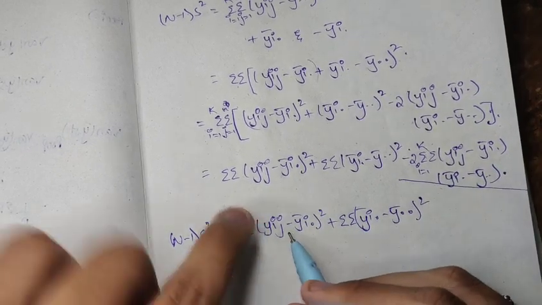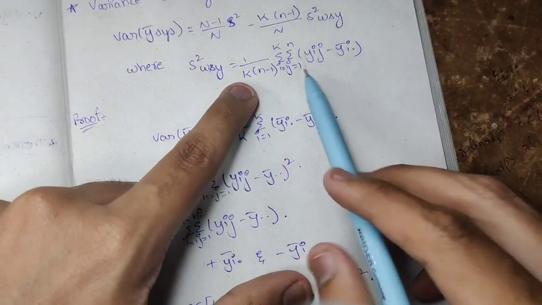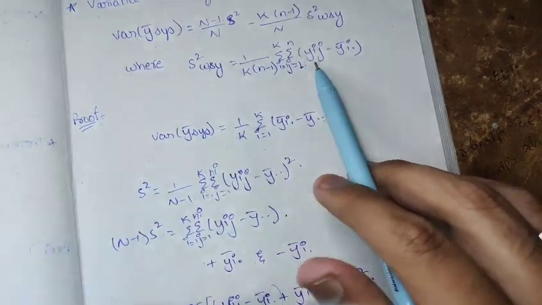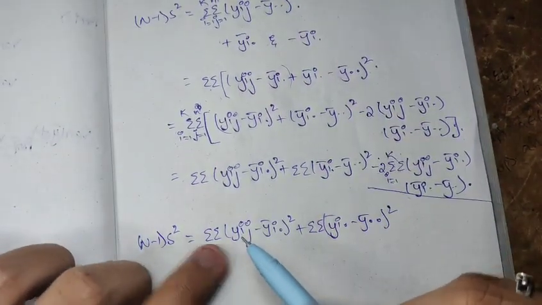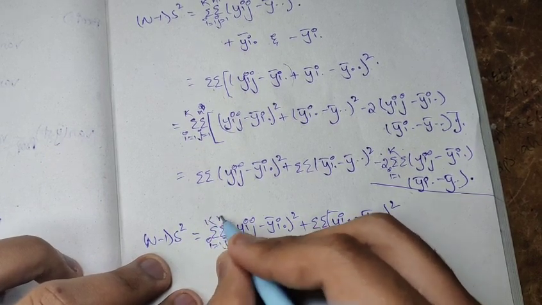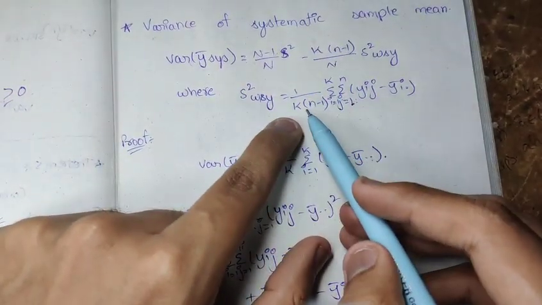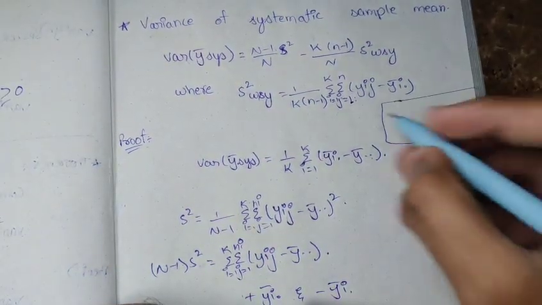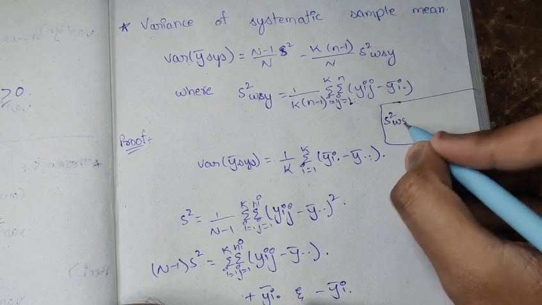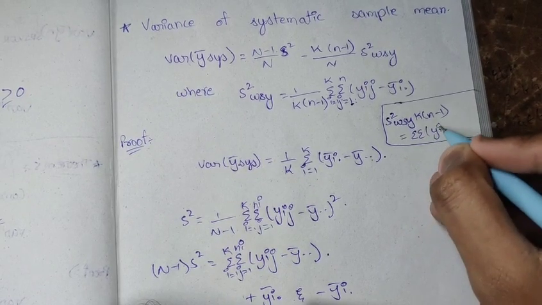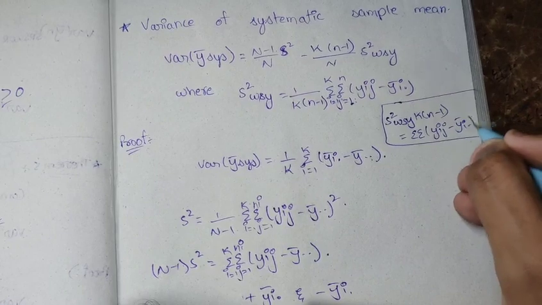Now this looks a little bit familiar. Here in the equation they already gave us 1 by k into (n minus 1) double summation (yij minus y bar i dot) whole squared. We already have double summation i equals 1 to k, j equals 1 to n. We already have part of this value. If we send this k and n minus 1 to the left hand side, then S squared WSY into k into (n minus 1) is equal to double summation (yij minus y bar i dot) whole squared.